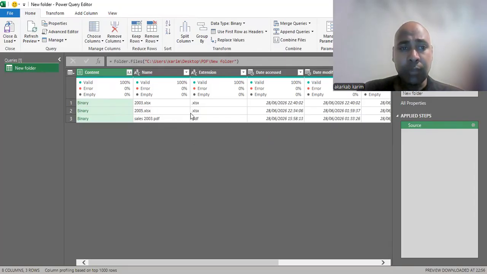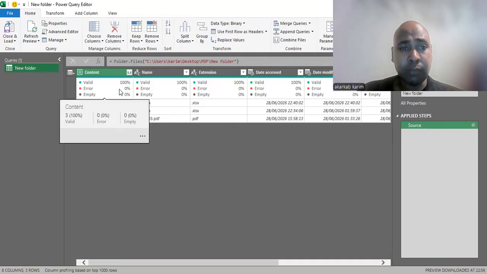We also have a small part for the description of the information inside each column. It just gives us an idea about our data, how it is: we have valid data, some errors, some empty. That really helps us to clean data. I will show you how with small examples in some columns.